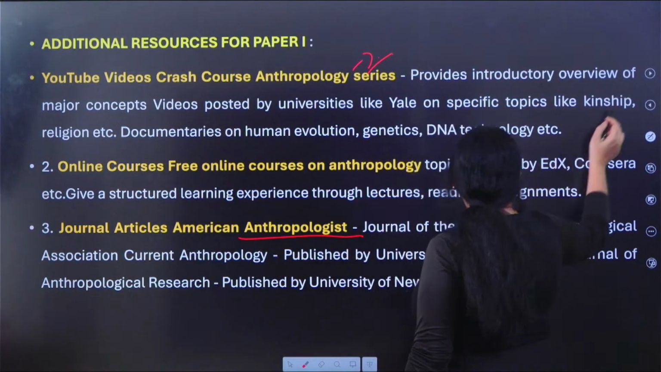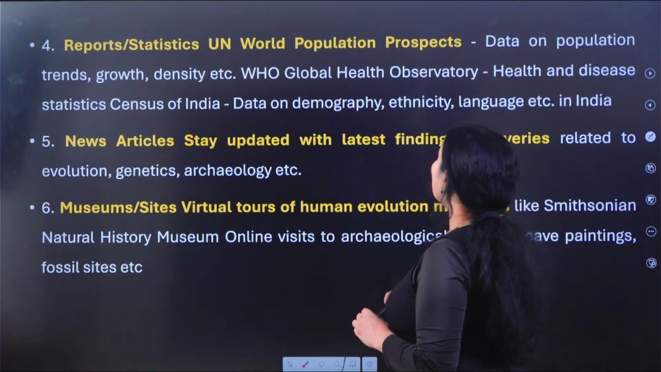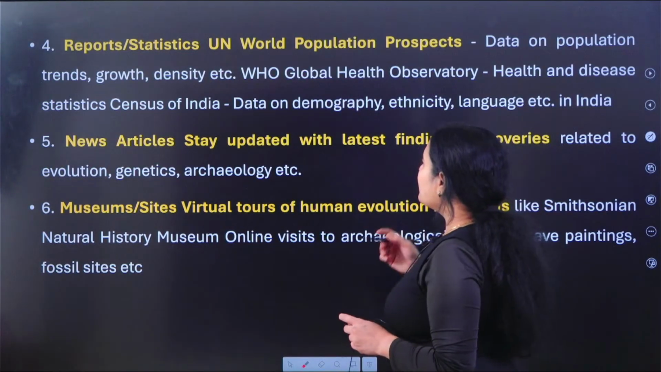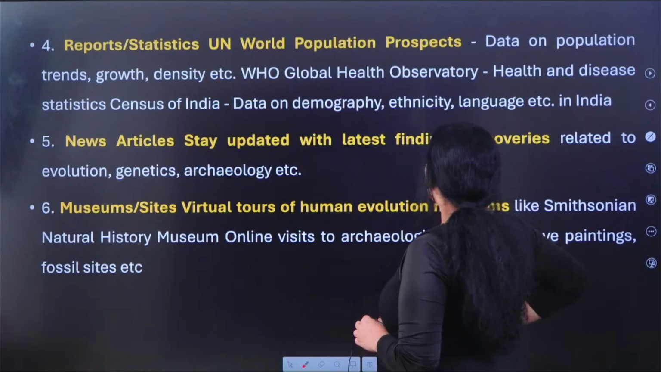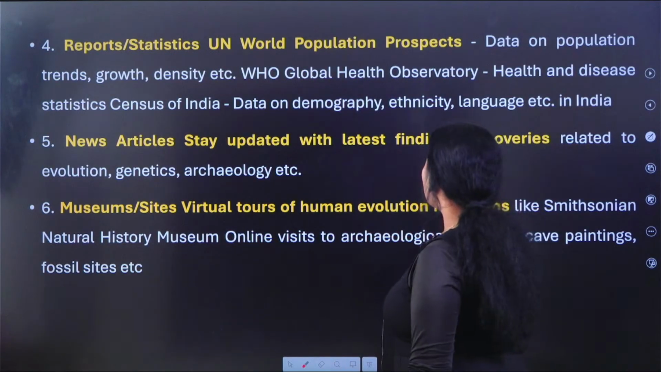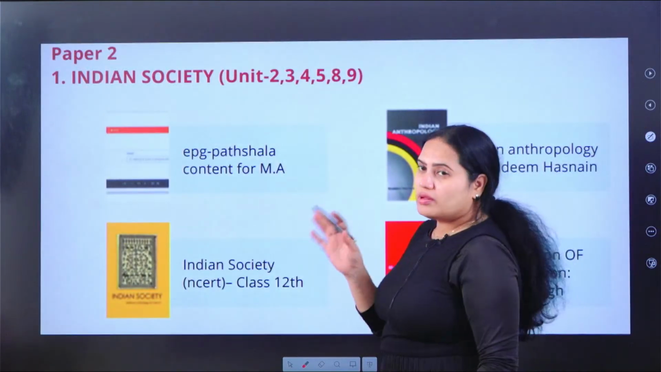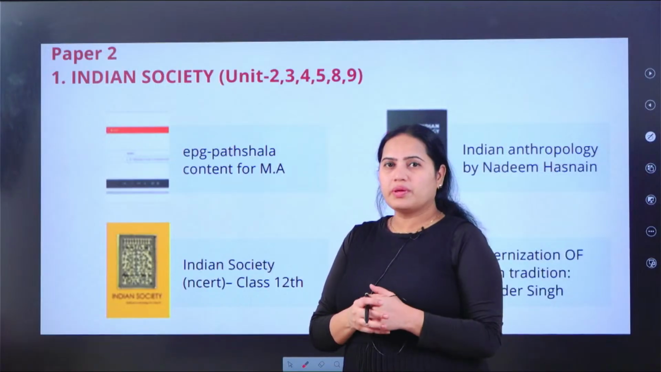And then journal articles, American Anthropologist. You can refer to all these topics and report statistics of the United Nations World Population Prospects. New articles: stay updated with the latest findings and discoveries. Museums and sites: virtual tours of human evolution museums. So these are all some books which you can refer to for paper number 1.